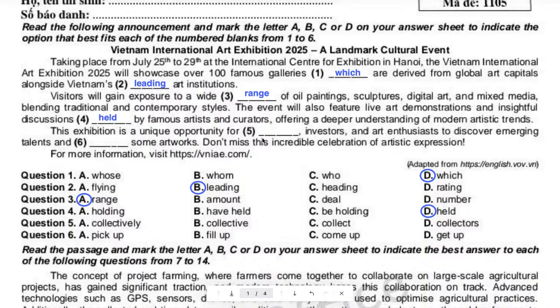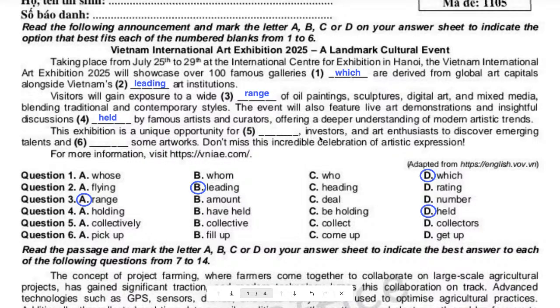Okay, now why do we need the noun here? Yes. So this exhibition is a unique opportunity for someone or something. So we need a noun here, and after that you see a comma, right?